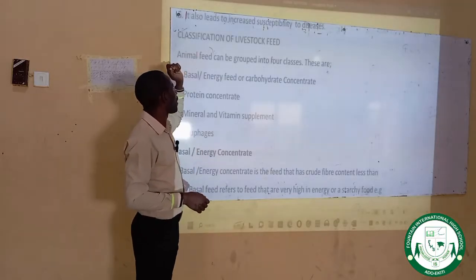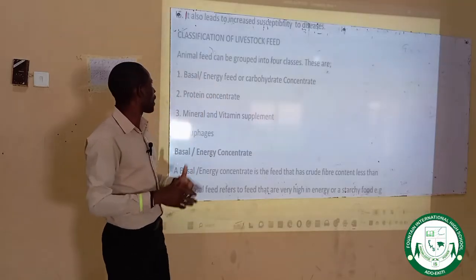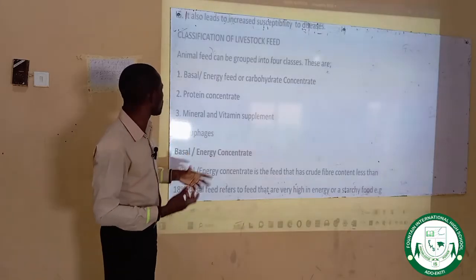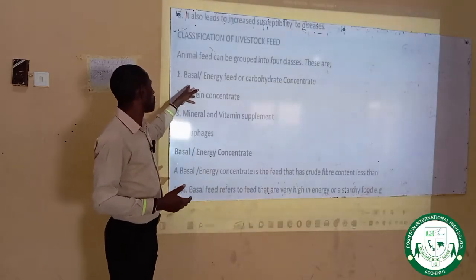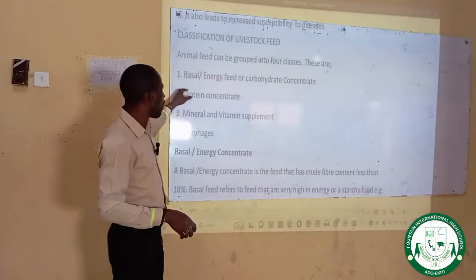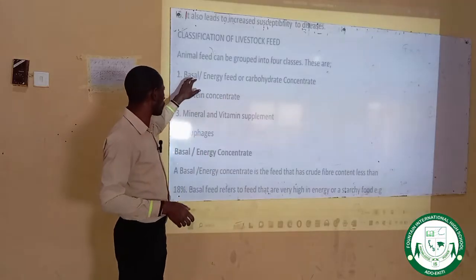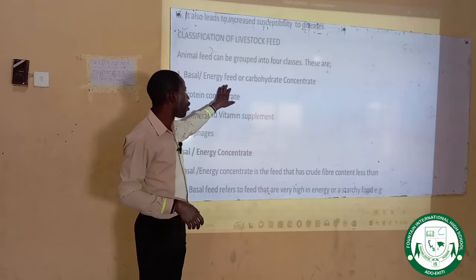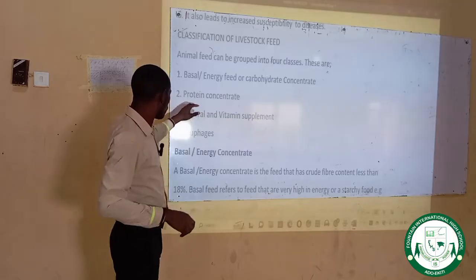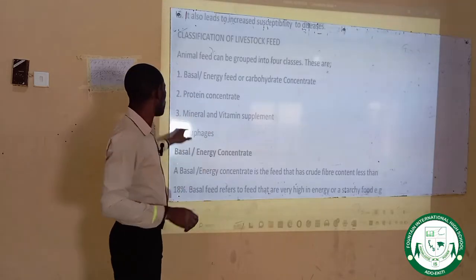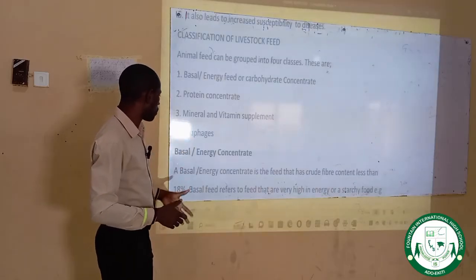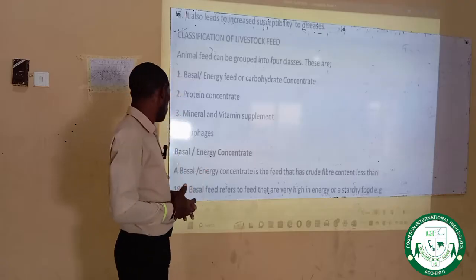Now let's move to the classification of livestock feed. Animal feed can be grouped into four classes. Number one, basal or energy feed. You can also call it carbohydrate concentrate. Any of these three names can be used: basal feed, energy feed, or carbohydrate concentrate. We have number two, protein concentrate. Three, minerals and vitamin supplement. Then four, roughages. Let's pick these one after the other and elaborate more on them.